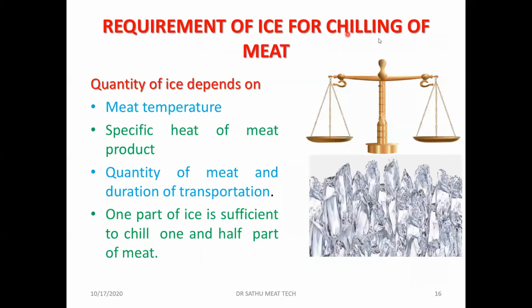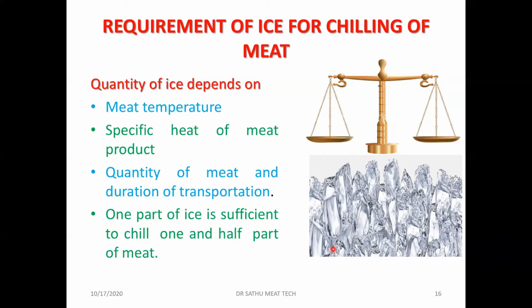The requirement of ice for chilling of meat. So how much quantity is required to chill the meat? The quantity of ice depends upon the meat temperature and the specific heat of the meat products. Again, that will also affect the quantity of ice required, along with the quantity of meat and duration of transportation. So if the quantity is more and the duration of the transportation is more, then we have to put more ice.